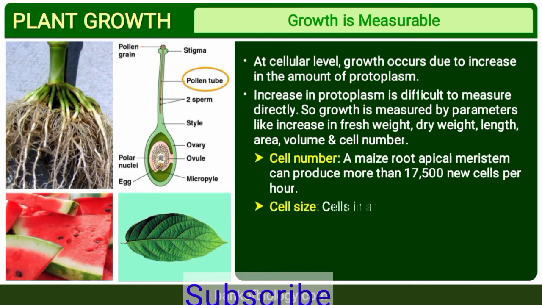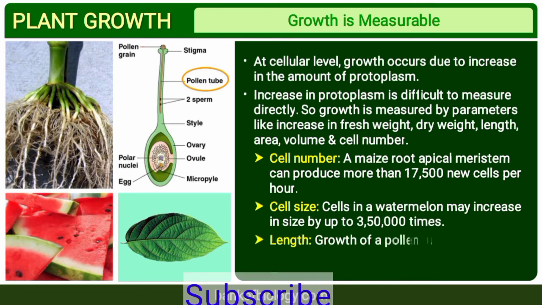What is cell number? A maize root apical meristem can produce more than 17,500 new cells per hour. Cells in a watermelon may increase in size by up to 350,000 times. Growth of a pollen tube can also be measured, like how much it has developed. Next, surface area growth in a dorsiventral leaf can also be measured. Means to say how much the leaf is extended. We can measure it. It is a measurable quantity.